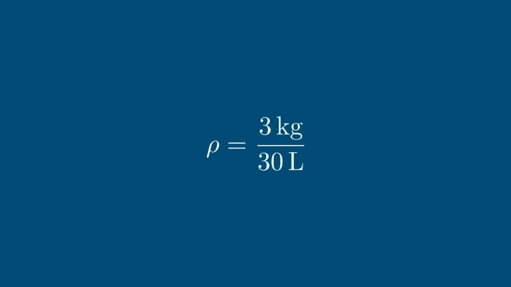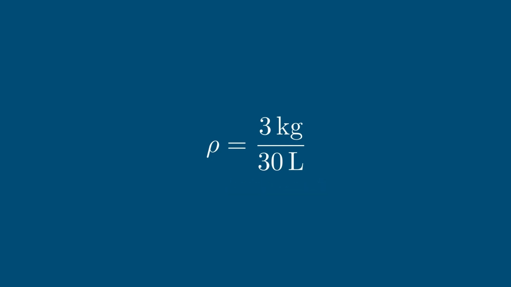In our case, we've got 3 kilograms of mass and 30 litres for the volume. As always, it's best to put things in standard international units. Mass in kilograms is fine, but the SI unit for volume is actually cubic meters. There are 1,000 litres in a cubic metre, and so we have to divide our 30 by 1,000 to do the conversion.